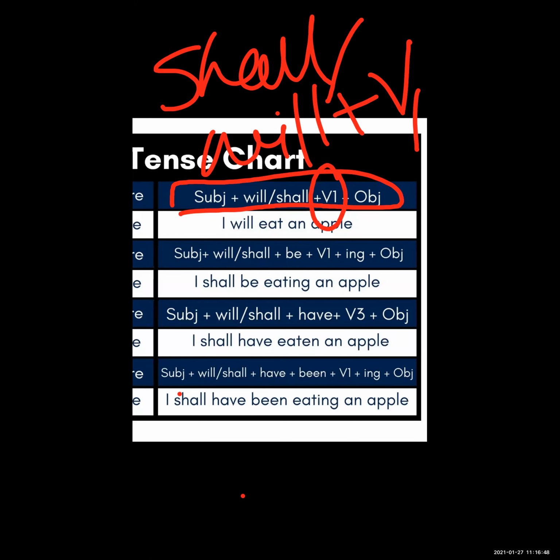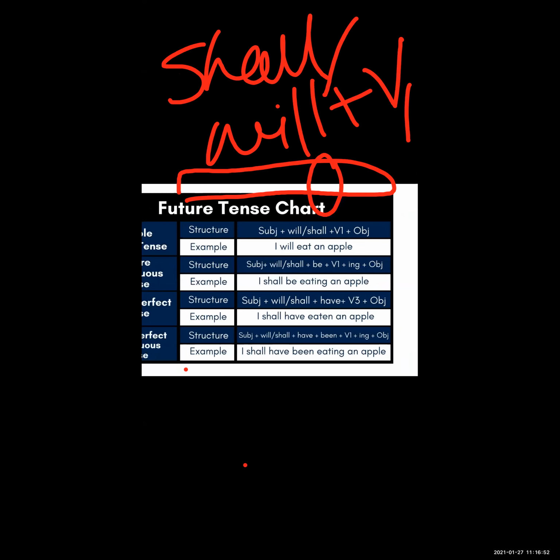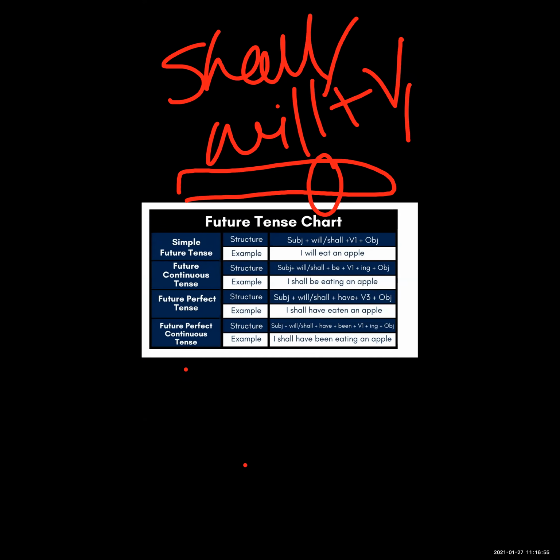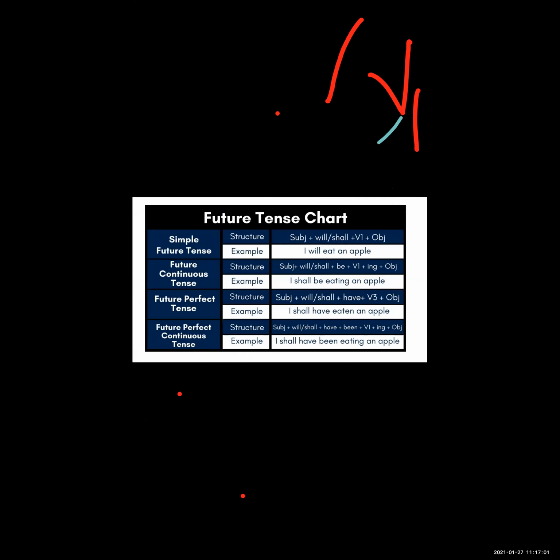Now see, future continuous tense. Second type is future continuous tense. Okay. Now see the structure first. See the formula first.